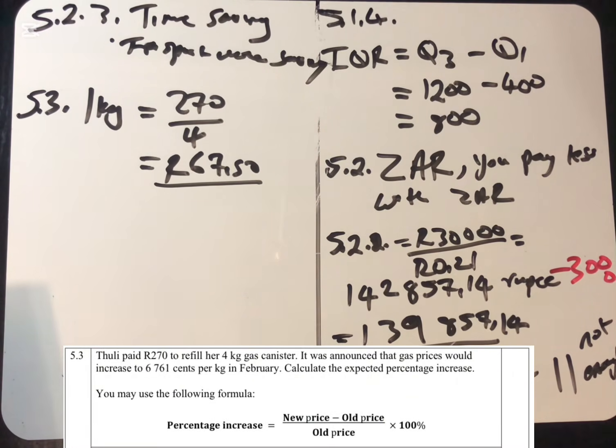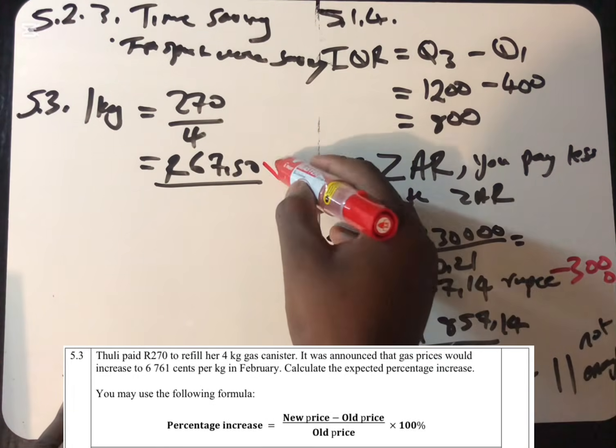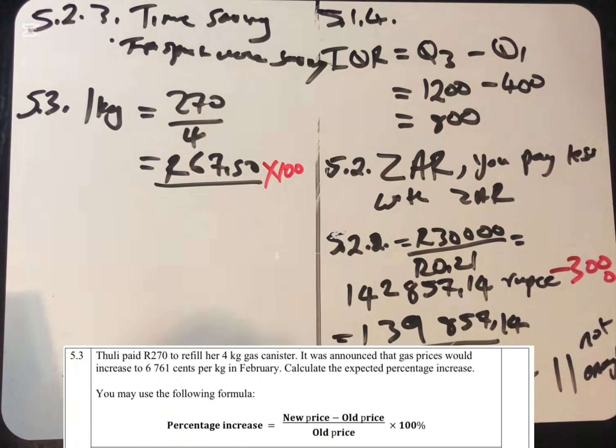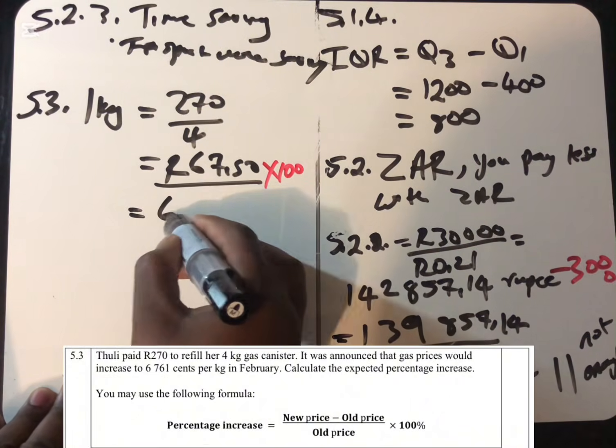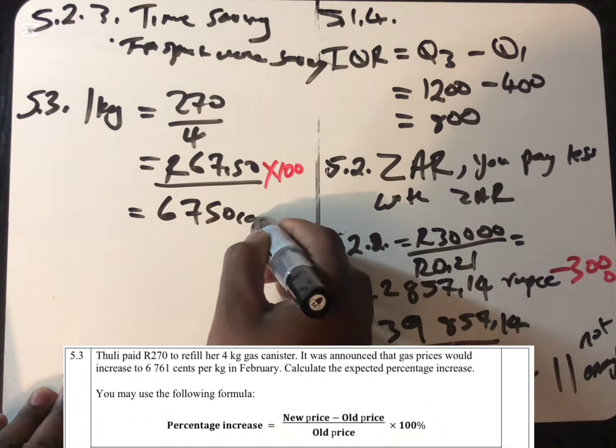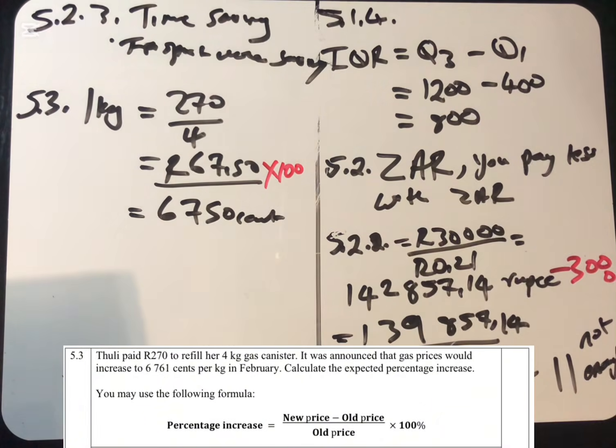So now, because the other amount is given in cents, we must also convert this to cents. How do you convert rands to cents? Relationship between rands and cents, we know that is what? It is 100 cents. We just have to multiply this by 100, so that everything can be in cents. So when we multiply this by 100, we are going to get 6,750 cents. So 1 kg was 6,750 cents.